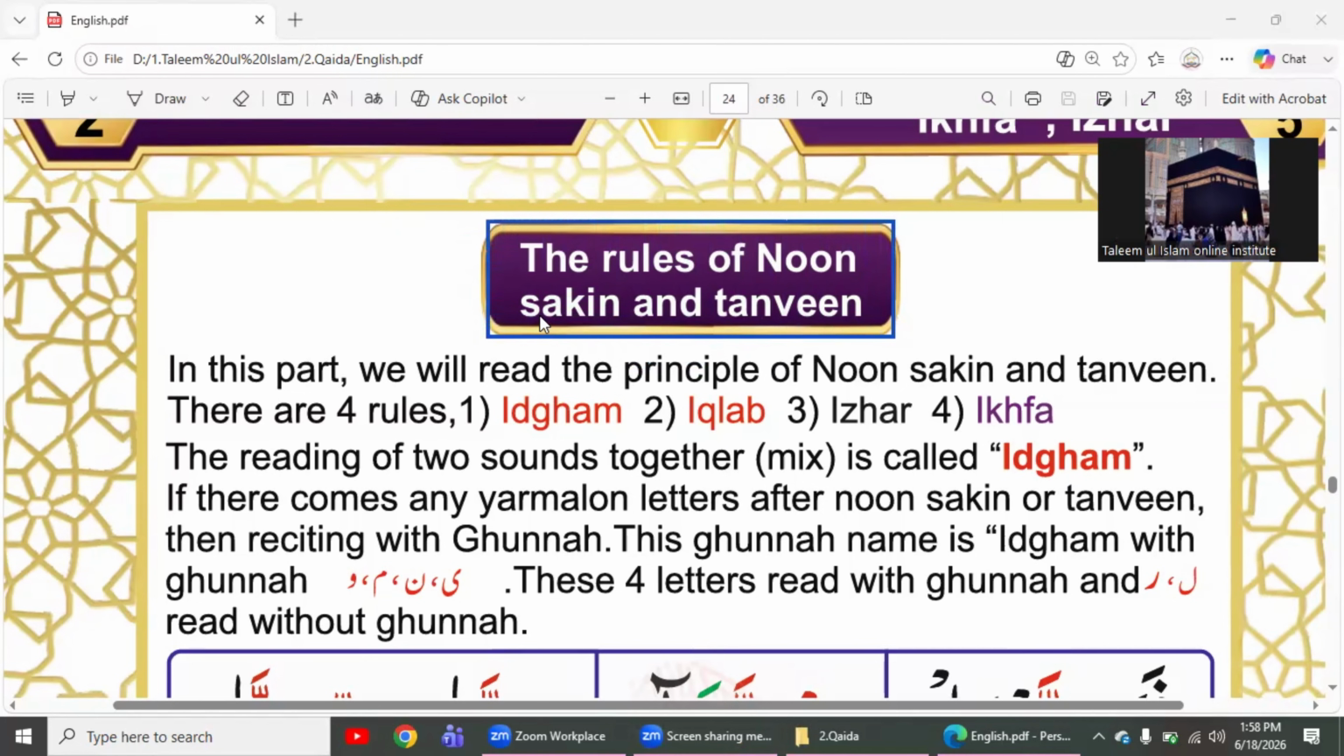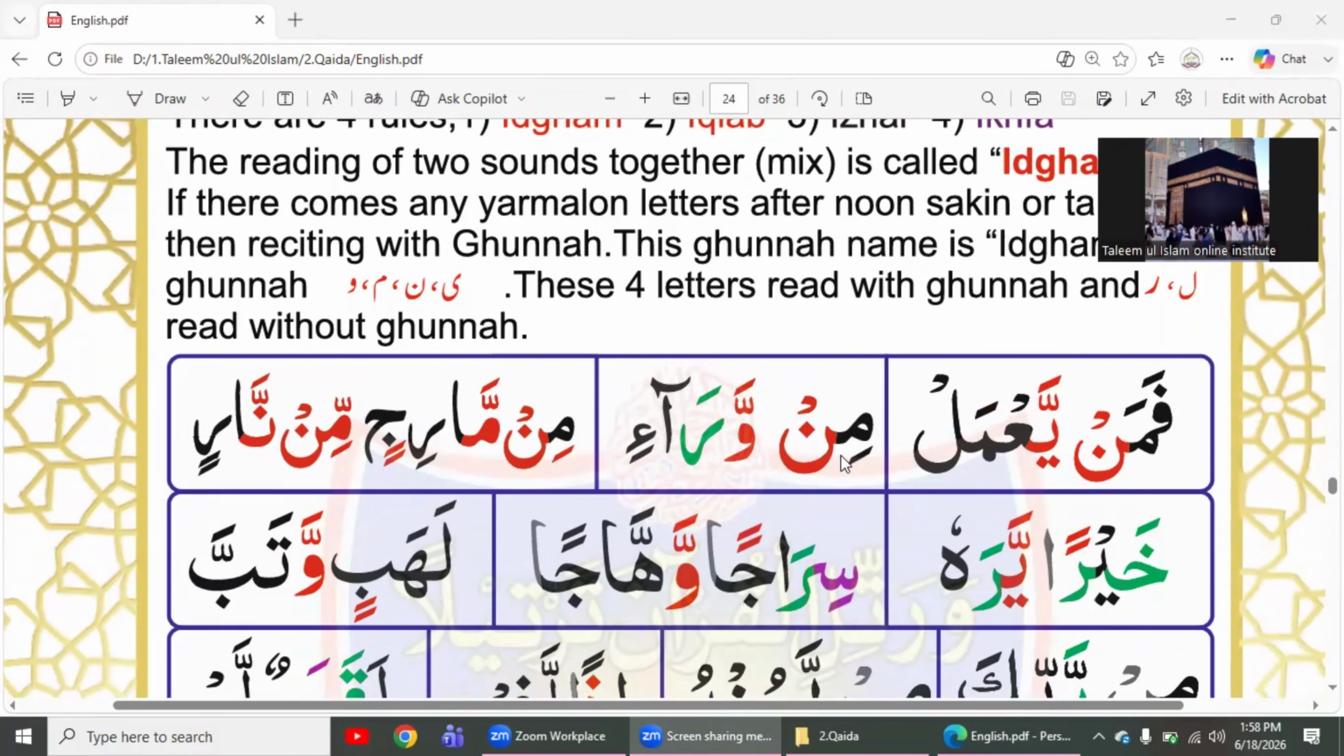Today we are going to learn about the rules of Noon Sakin and Tanween. Before starting, we must know what a Noon Sakin or a Tanween is. Noon Sakin, or noon silent, is the letter noon that has a jazm or sukoon on it. Same here, double fatha, double kasra or double dhamma is called tanween. We can call them fathatin, kasratin, dhammatin. Also we can call them tanween fatha, tanween kasra, tanween dhamma. This is called noon silent and tanween.